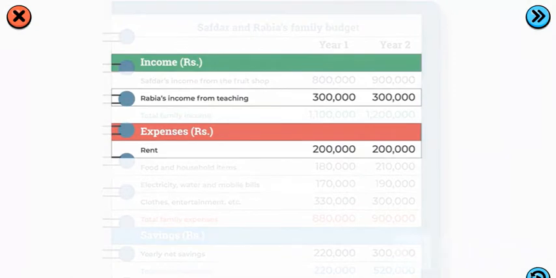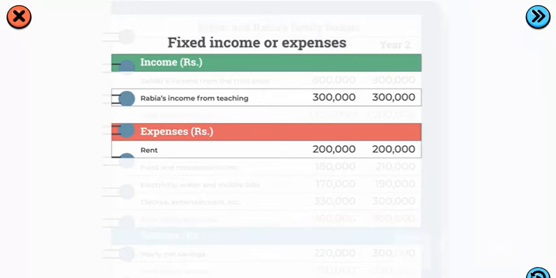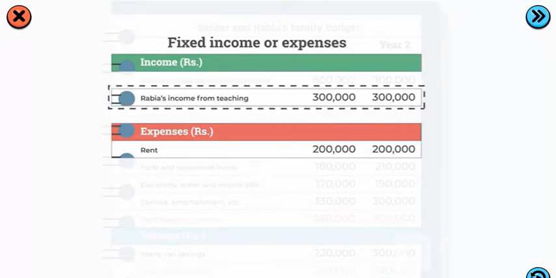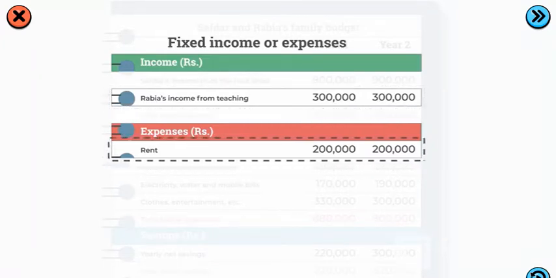Some types of income and expenses remain the same over time. These are called fixed income or expenses. For example, Rabia's monthly income from teaching and the rent the family pays for their house. It's not easy to change such type of income or expenses.